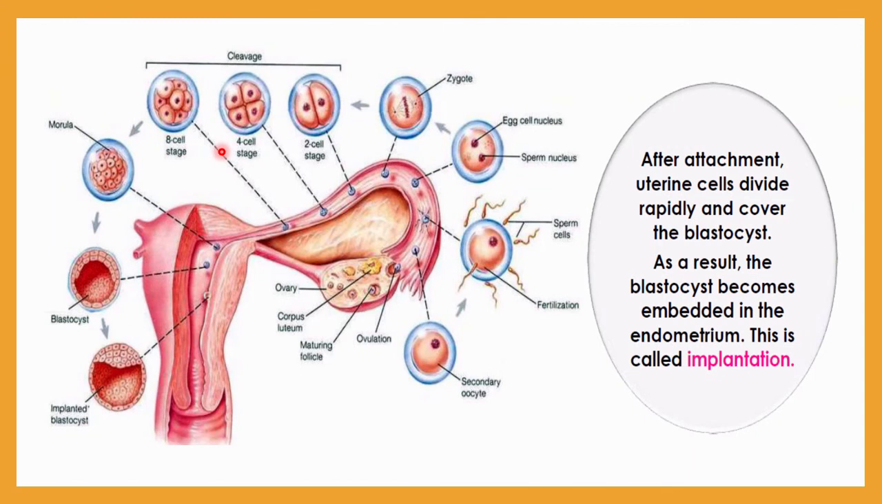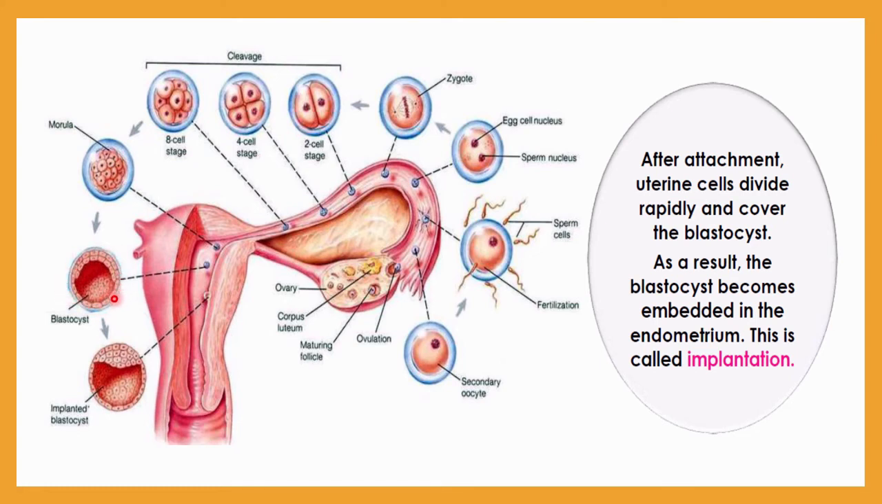The implantation process occurs after, you can see here, first of all this secondary oocyte will fertilize with the sperm cells. Then the sperm cells will give rise to the zygote formation. After zygote formation, it will convert into a 2-cell stage, then a 4-cell stage. This whole process is called the cleavage process. Finally, after the morula stage it will undergo a blastocyst, meaning here you can see the blastocyst will form.